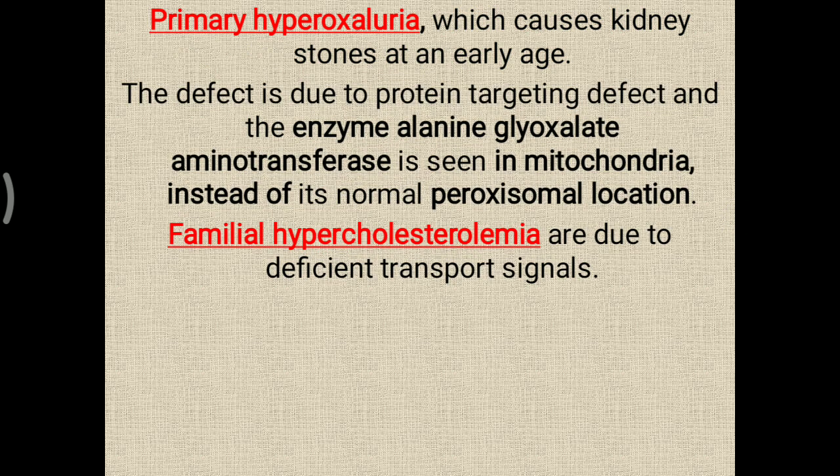One more, familial hypercholesterolemia, is also due to a defective transport signal. The transport signal proteins are generated, but they are not able to attach to the cell membrane. If they are not attached to the cell membrane, transportation across the membrane is not possible, and cholesterol will remain deposited, creating familial hypercholesterolemia.